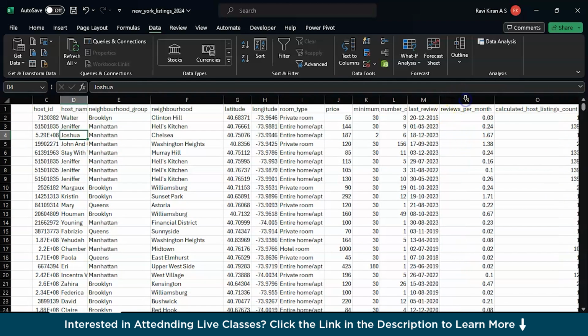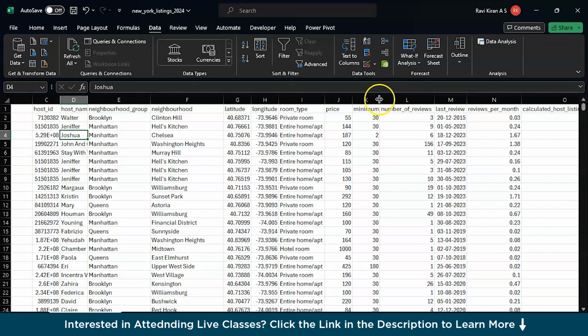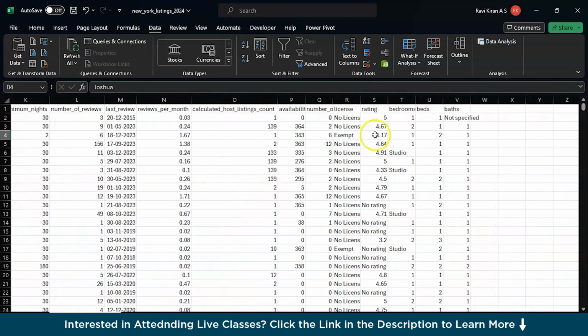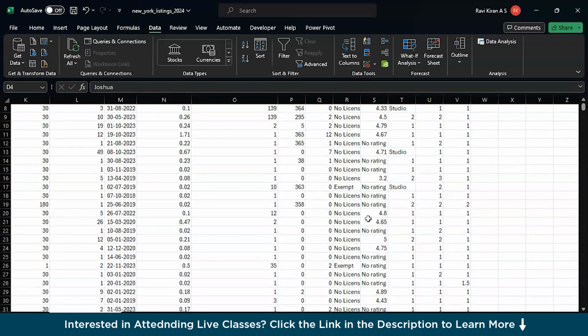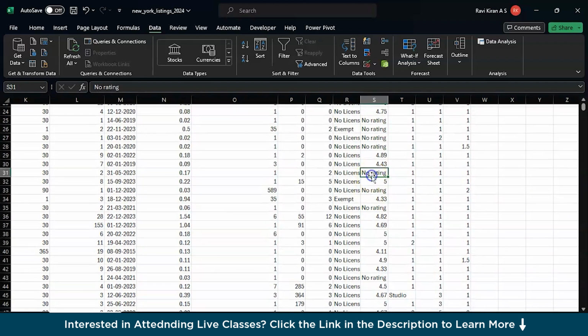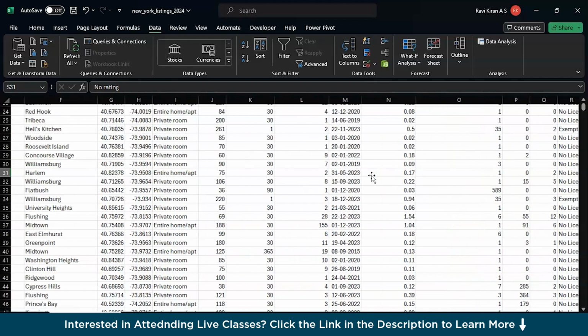That's when you understand what the possibilities are, or what insights you can build using this particular data set, right? So read your data properly, and here you have ratings, right? Ratings is something we can work with in the cleaning process. And here you can find a few places where there is no rating. The rating is not provided here.